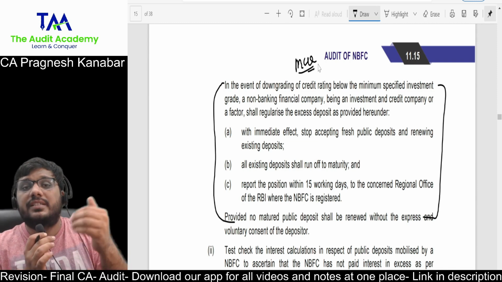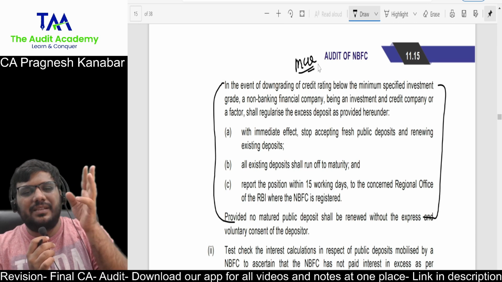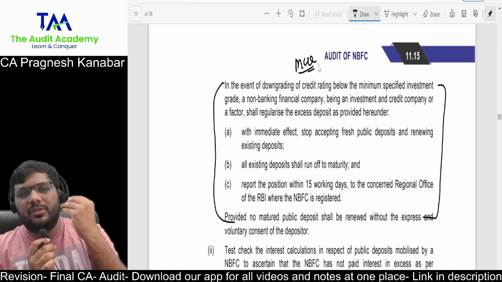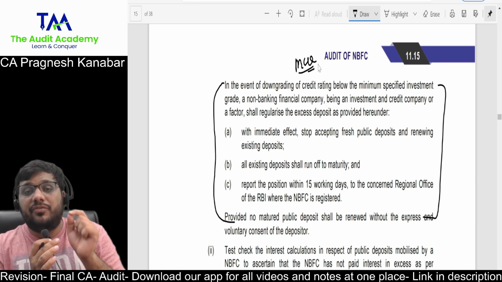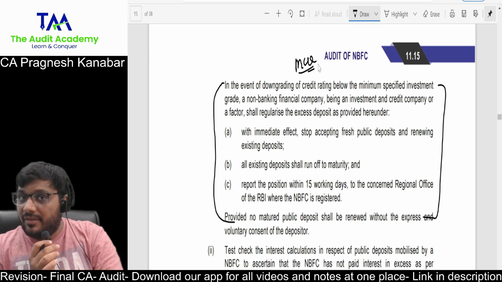Be careful if you are conducting audit of NBFCs which are holding public deposits. Ascertaining the business, evaluating internal control system, registration requirement, those will be common points that you will be checking. But for NBFCs which are holding public deposits, there will be a separate point that you will write on credit rating, and we are discussing that point.